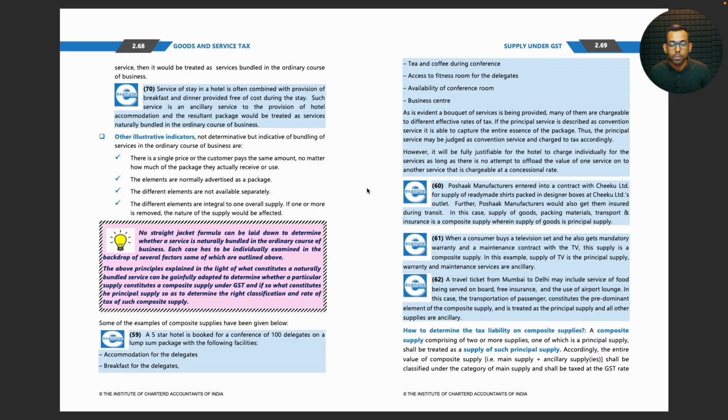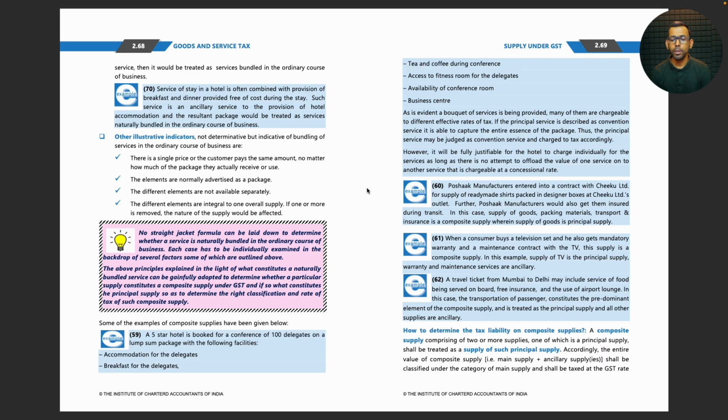A 5-star hotel is booked for a conference of 100 delegates on a lump sum package with the following facilities: accommodation for the delegates, breakfast for the delegates, tea and coffee during conference, access to fitness room for the delegates, availability of conference room, business center. As is evident, a bouquet of services is being provided. Many of them are chargeable to different effective rates of tax. If the principal service is described as convention service, it is able to capture the entire essence of the package. Thus, the principal service may be judged as convention service and charged to tax accordingly.